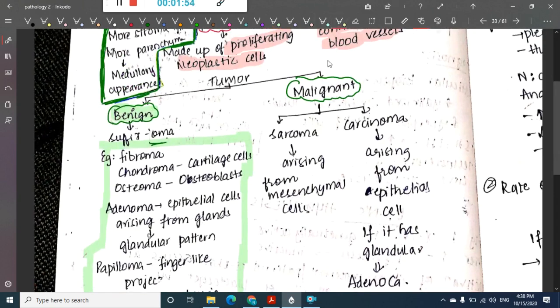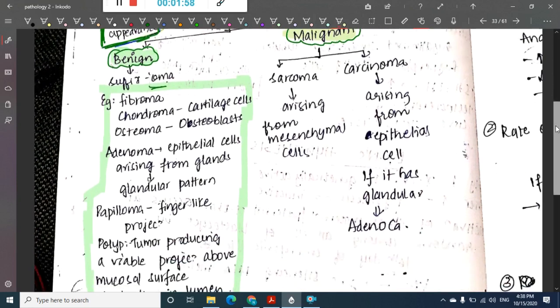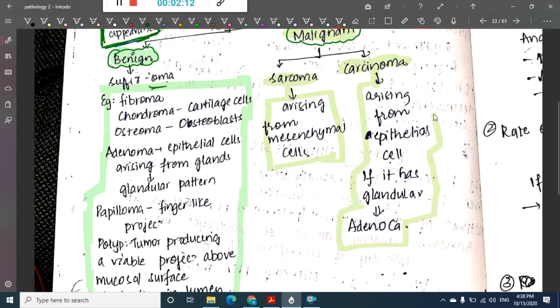Okay. Then we have malignant tumors also. The malignant tumors include two types. One, we have sarcoma, which is arising from the mesenchymal cells. Second, we have carcinoma, which is arising from the epithelial cells. If it is glandular, we call it adenocarcinoma. We call it carcinoma if it is arising from the epithelial cells. We call malignant tumor arising from the mesenchymal cells sarcoma.